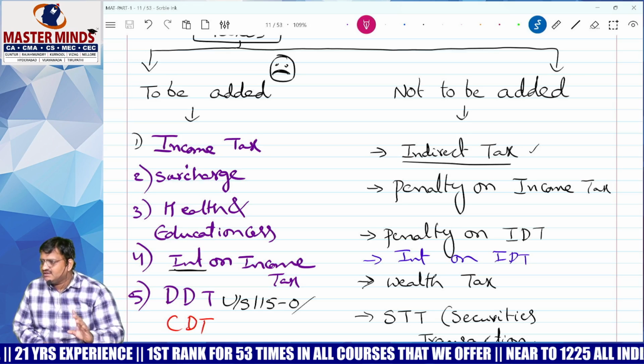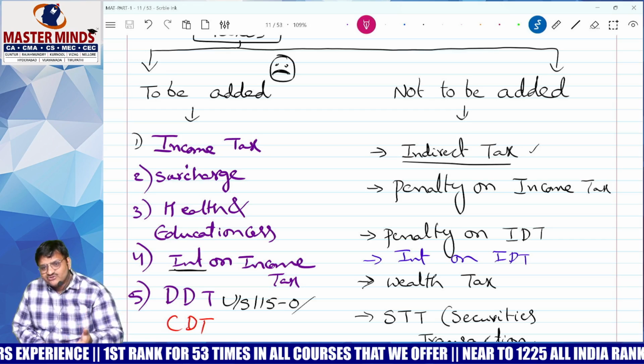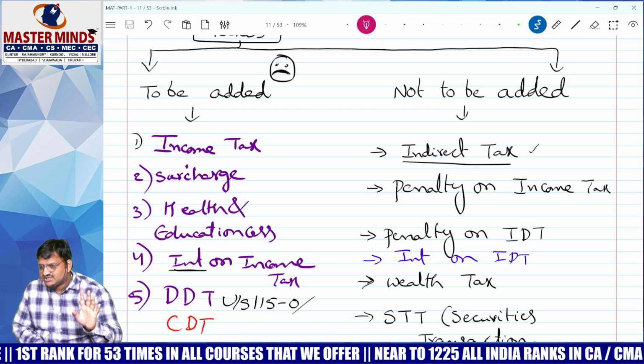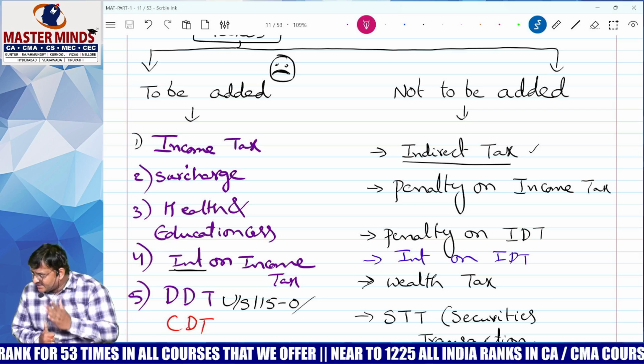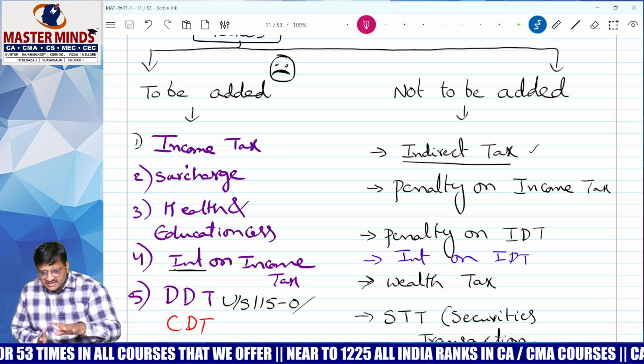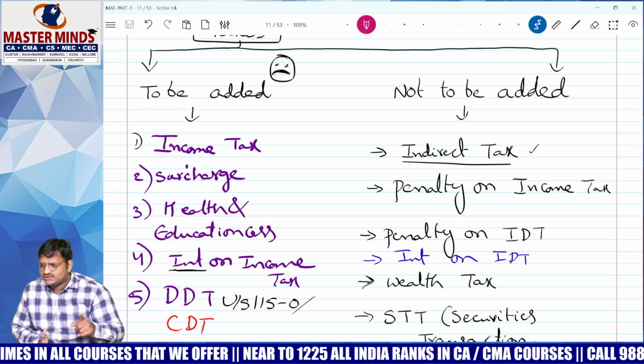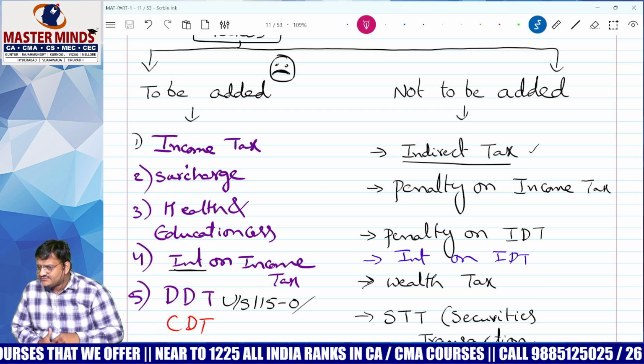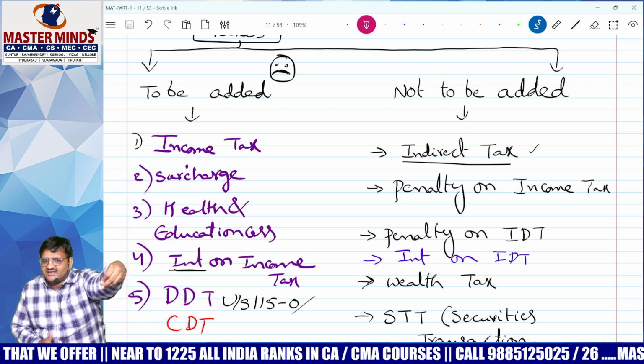Seriously, okay? Why, sir? The lawmaker only told you that only those adjustments specified under Section 115JB, Explanation 1, must be considered. Others, don't consider, even though it is right or wrong. Only those positive or negative adjustments specified in Explanation 1 of Section 115JB must be considered.